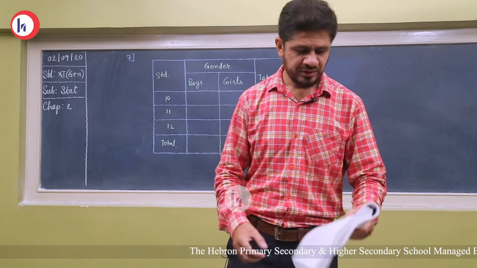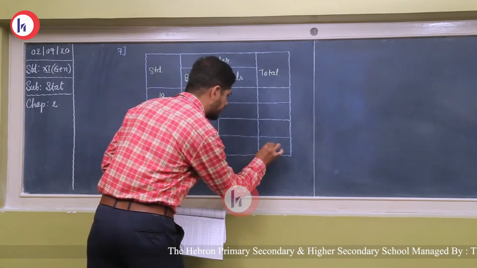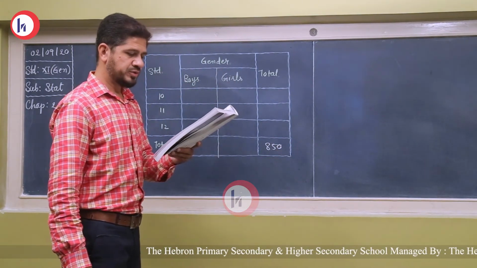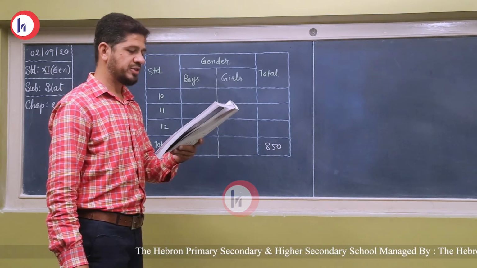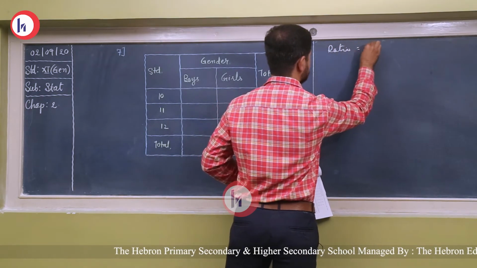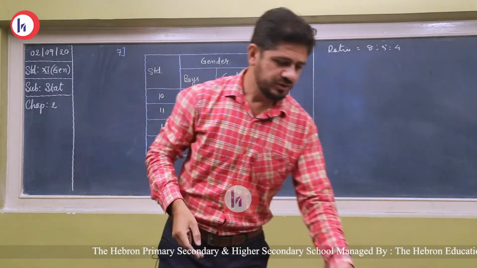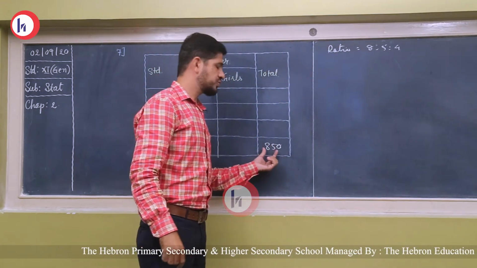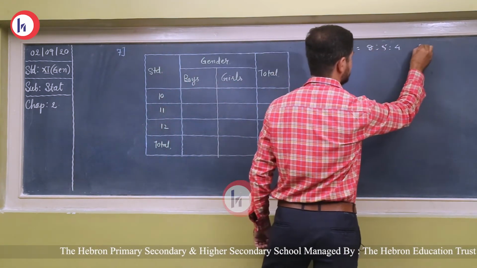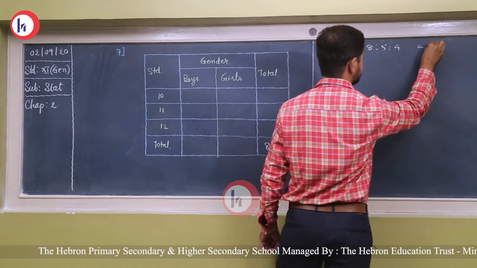So there were 850 students studying in a higher standard. 850, these are the total number of students who are studying in a school. Now friends, the number of students in standard 10, 11, 12 were in the proportion 8:5:4. The ratio is 8, 5 and 4. Now we need to divide the total number of students into 3 standards. So the sum of all these ratios, 8, 5 and 4, 13 plus 4, that is 17.